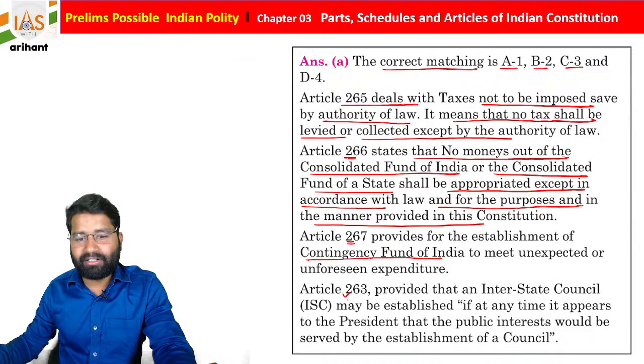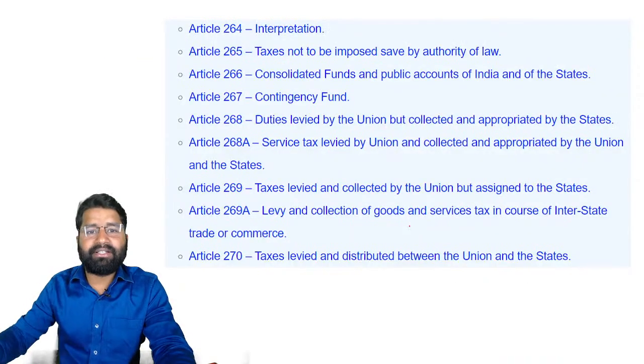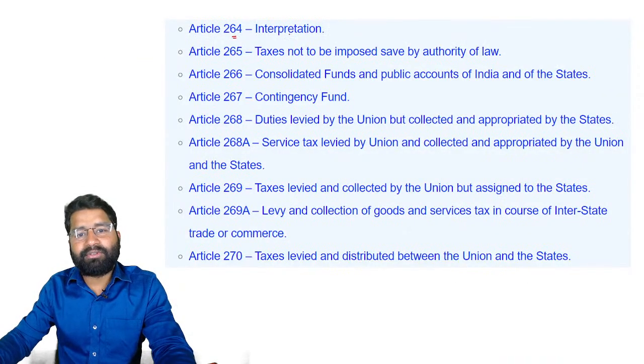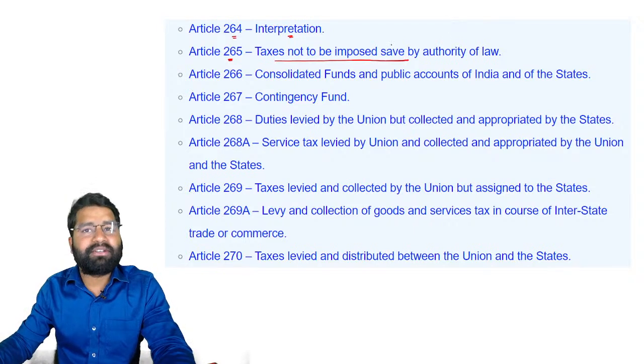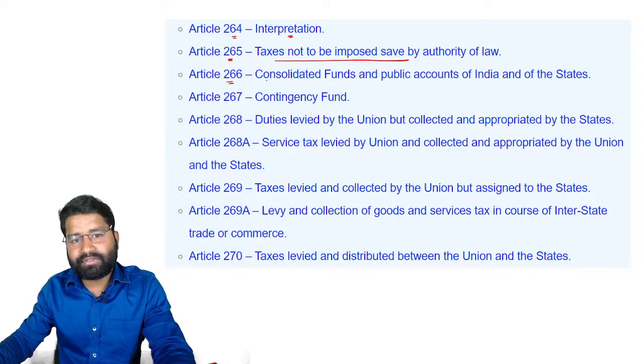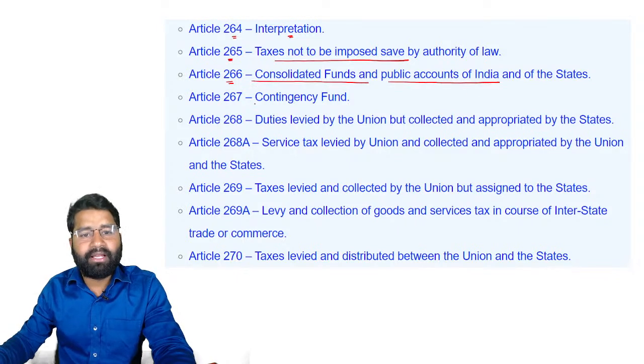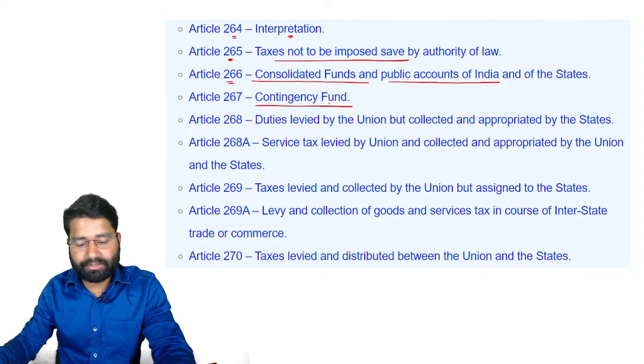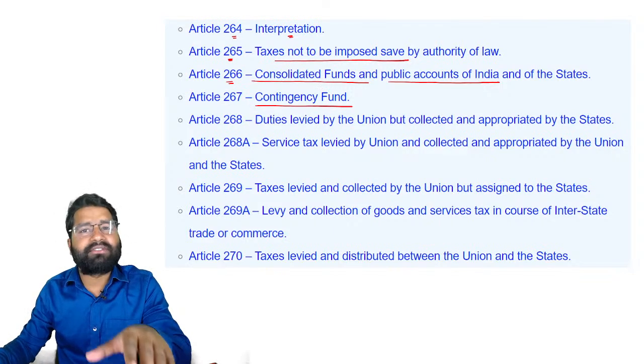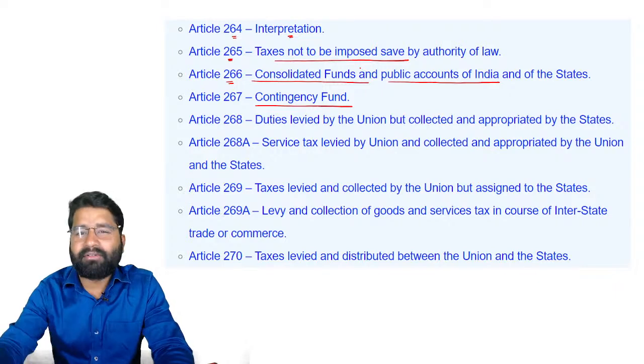Article 263 is about the Interstate Council. So if we see here, 264 is about interpretation. 265 is taxes not imposed save by authority of law. 266 is about the Consolidated Fund of India as well as the Public Account of India, and 267 is about the contingency fund. So just try to remember this much only. And this will be good for you.